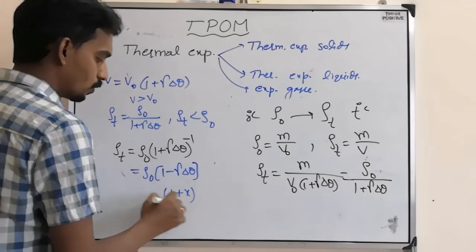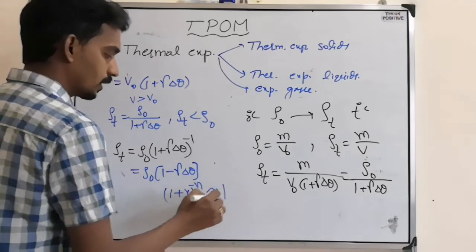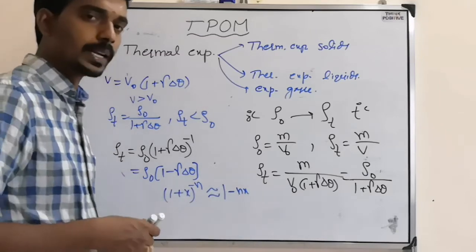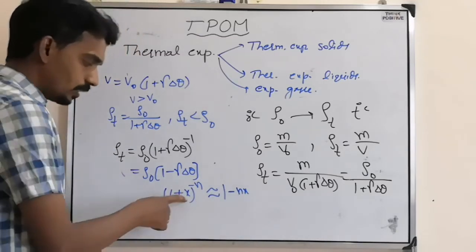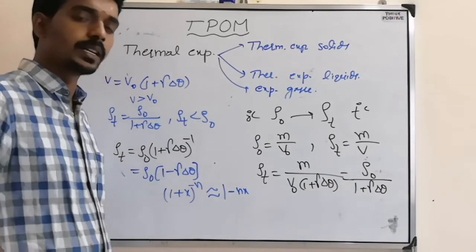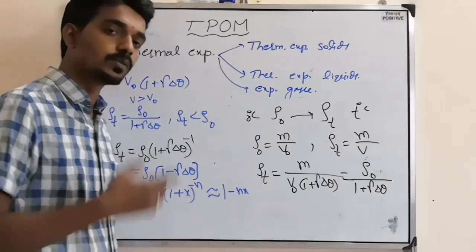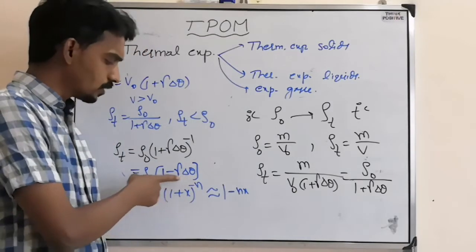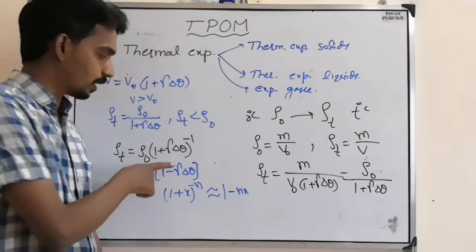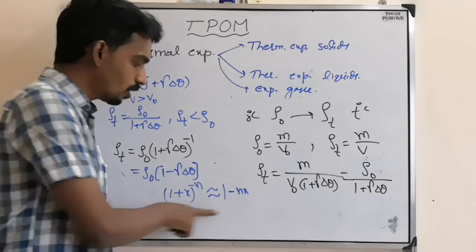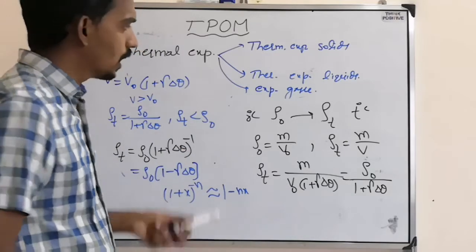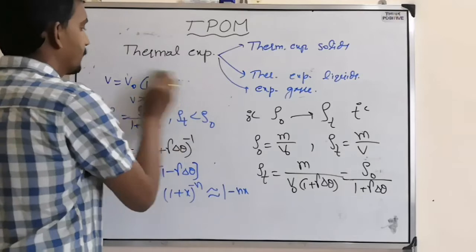Because 1 plus x whole power minus 1 is approximately this minus 1 becoming the multiplier, according to binomial approximation, when this x is very much lesser. Because here gamma is always of the order of 10 power minus 5, minus 4, minus 6. That's why this is very much lesser compared to 1, and that's why we can apply this formula here. So this is called binomial approximation. So the question can also be asked based on density.